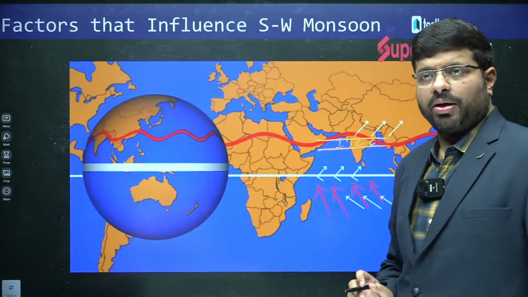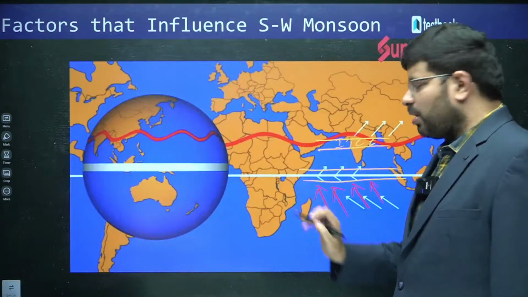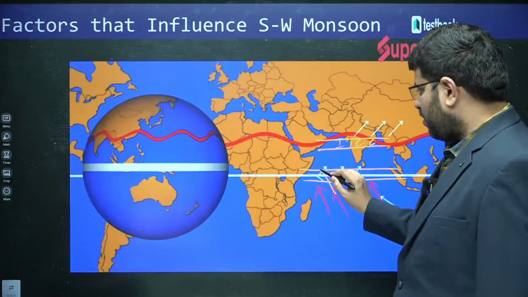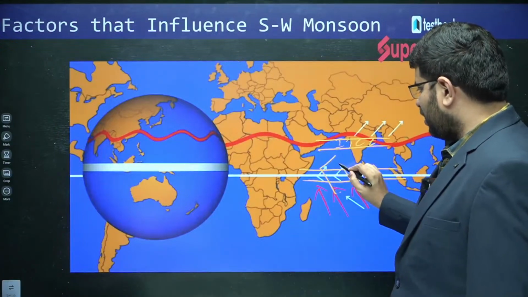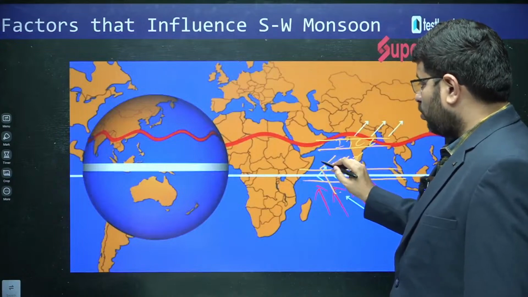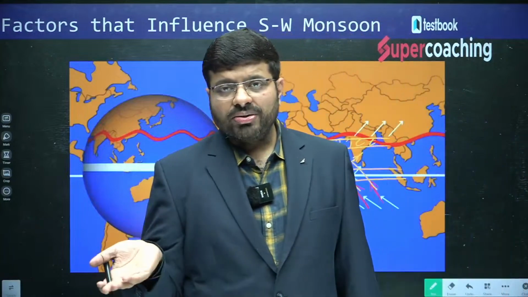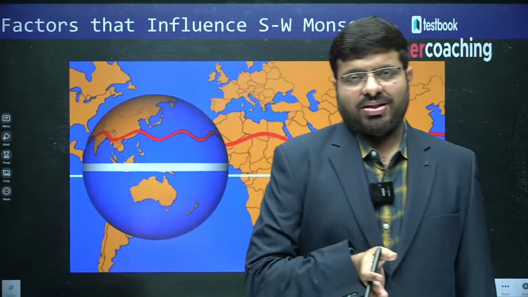Because this is what will happen, the southeast trade winds will cross the geographical equator and then they enter into the northern hemisphere. As they enter into the northern hemisphere, what will happen? The Coriolis force will deflect the wind system towards which side? Towards right in the northern hemisphere, left in the southern hemisphere.